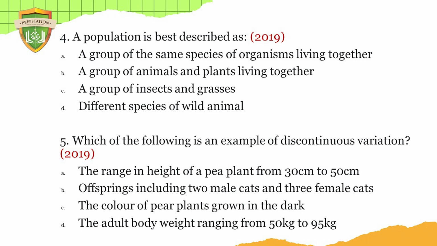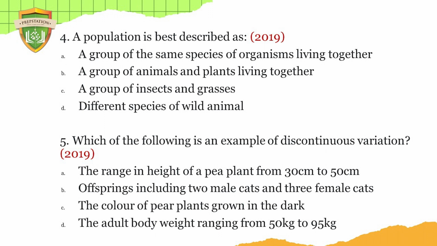Then number 5, which of the following is an example of discontinuous variation? The range in height of a pea plant from 30 cm to 50 cm. Offspring, including 2 male cats and 3 female cats. The color of a pea plant grown in the dark. The adult body weight ranging from 50 kg to 90 kg.